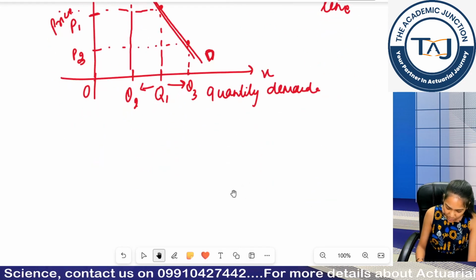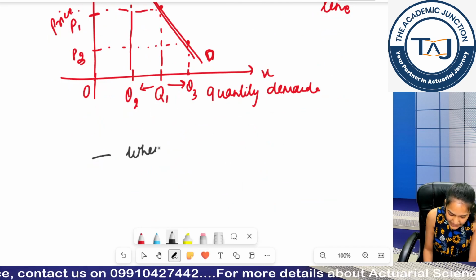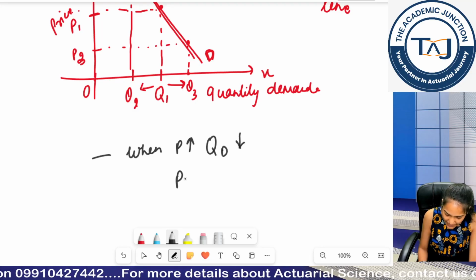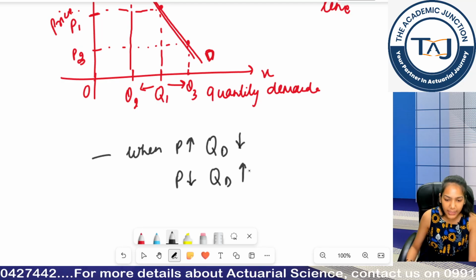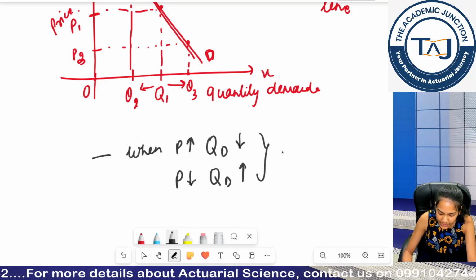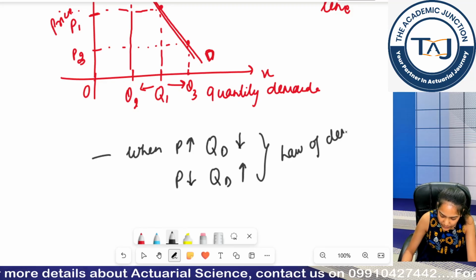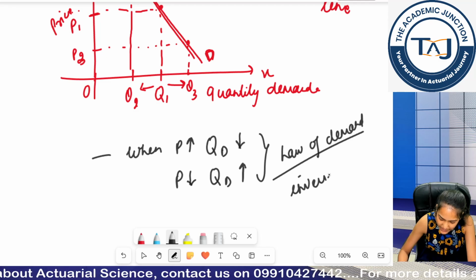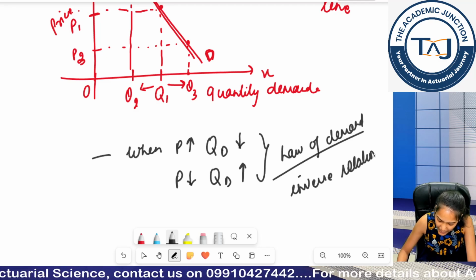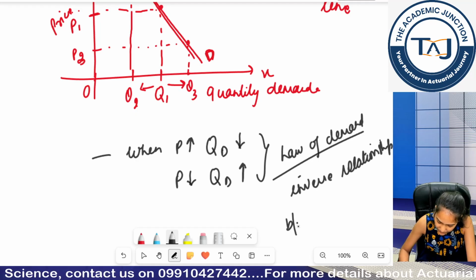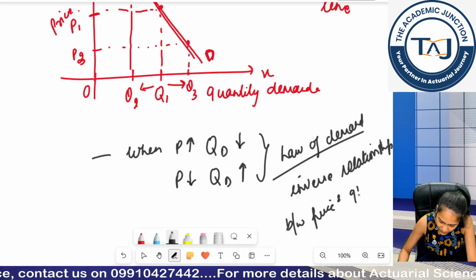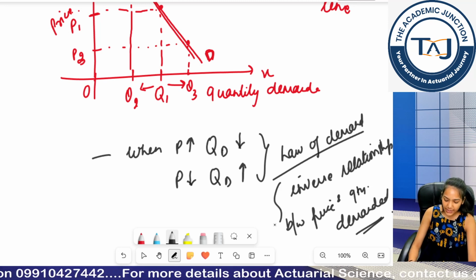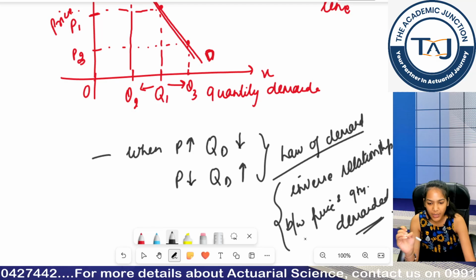Now I have understood one more thing in this: when my prices were increasing, my quantity demanded was decreasing. When my prices were decreasing, my quantity demanded was increasing. This is called law of demand. It means we have inverse relationship. So law of demand is basically inverse relationship between price and quantity demanded. This is the definition of law of demand.